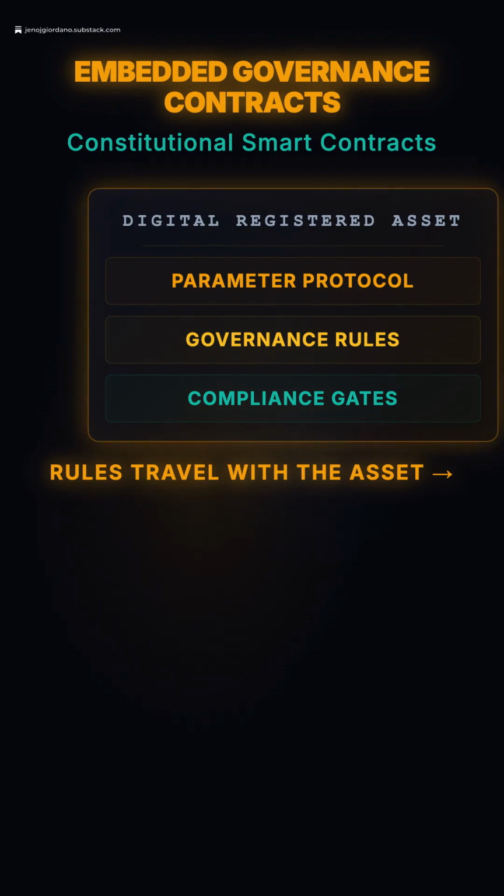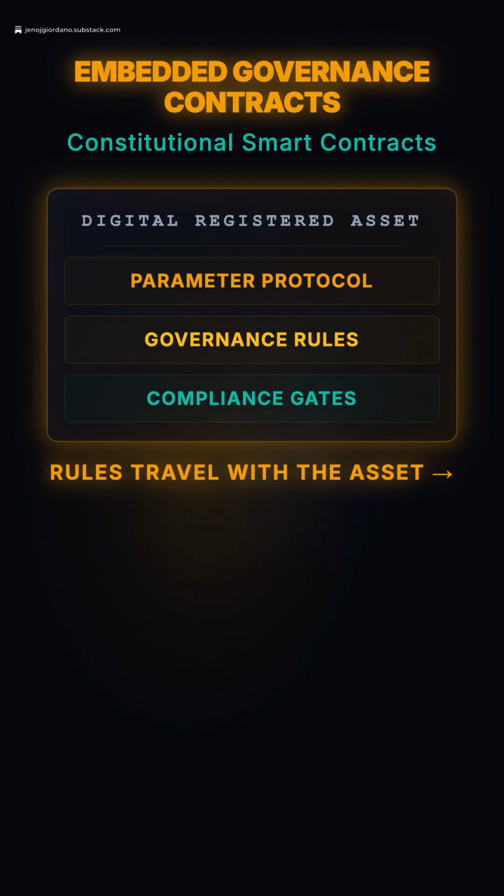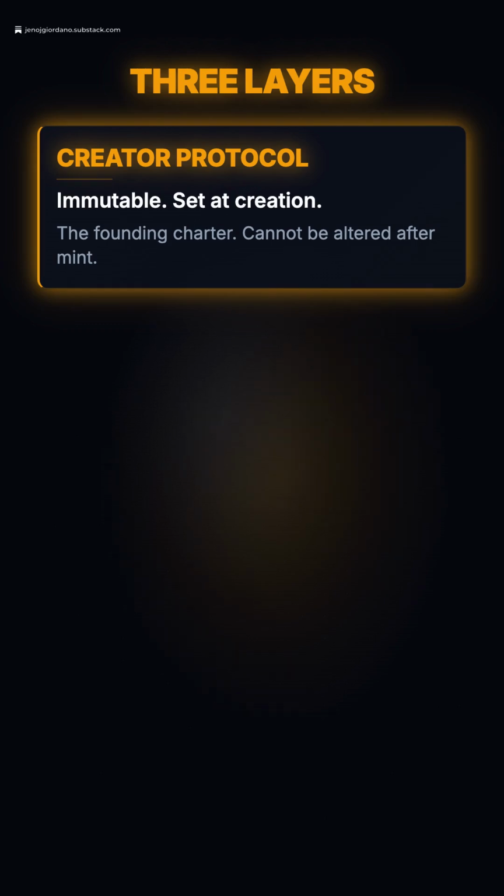Every asset carries governance in 3 layers. Layer 1, the creator protocol, set when the asset is first registered. These rules are immutable. Only the original creator authority can modify them. Think of it as the founding charter. Layer 2, the owner protocol, updated when ownership changes. The new owner inherits the creator rules as a floor and can add additional restrictions, but can never weaken the